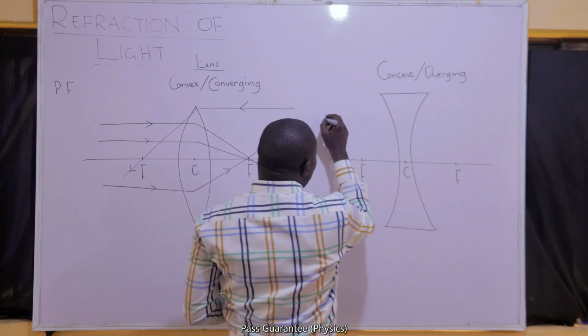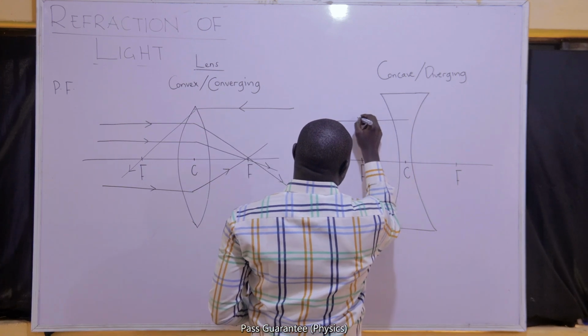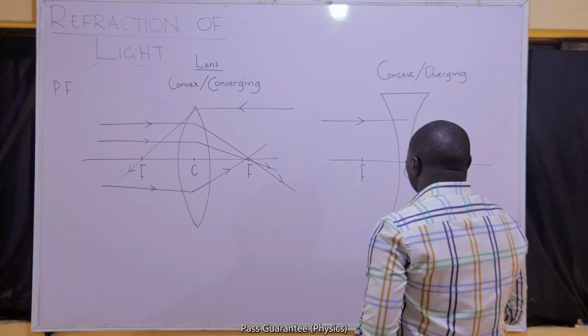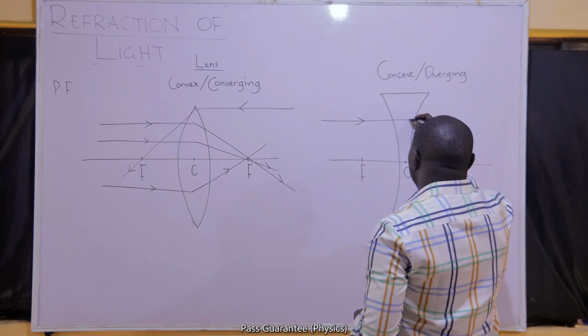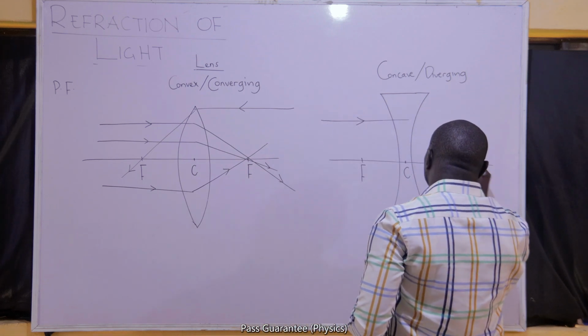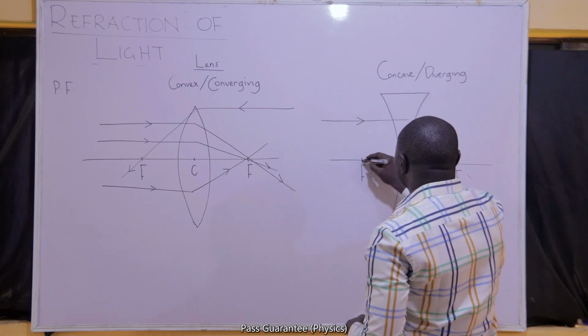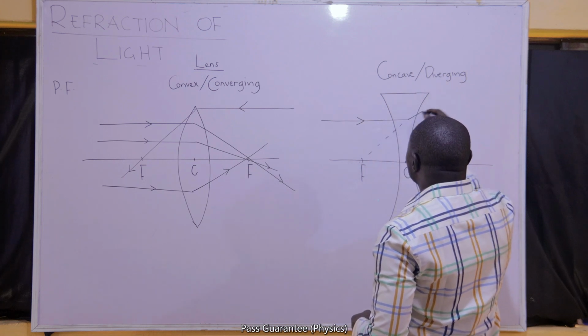For concave, when you have parallel rays of light through concave lenses, they do not converge because they are diverging lenses. What happens is they diverge.